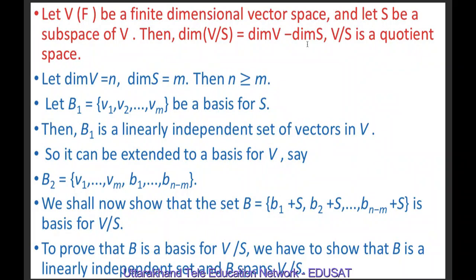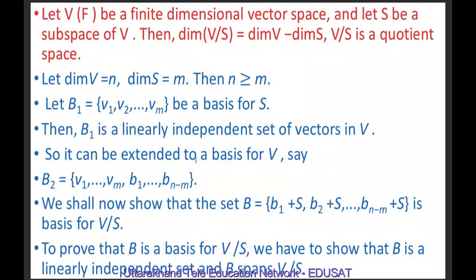So now we come to the theorem. Let dim V = n and dim S = m. Obviously, n is greater than or equal to m because S is a subspace of V. Let B1 = {v1, v2, ..., vm} be a basis of S, because we have assumed dim S to be m, so we have taken m elements in B1. Then B1 is a linearly independent set of vectors in V by definition of basis.